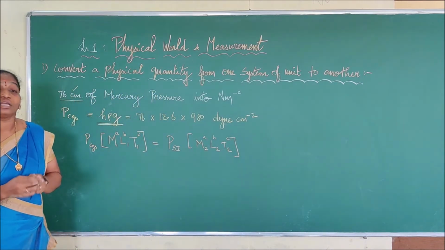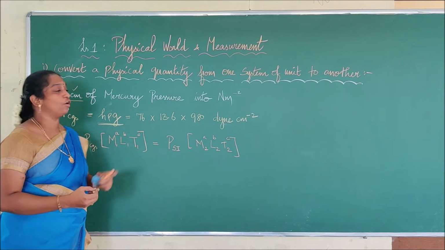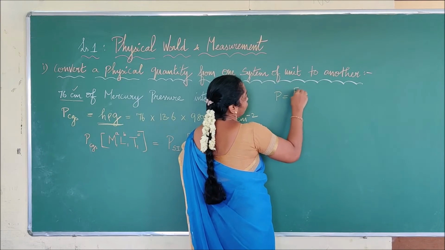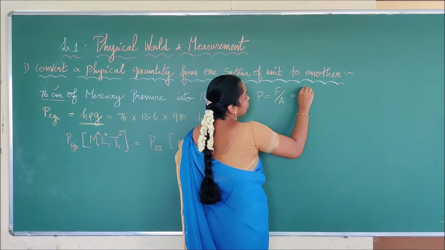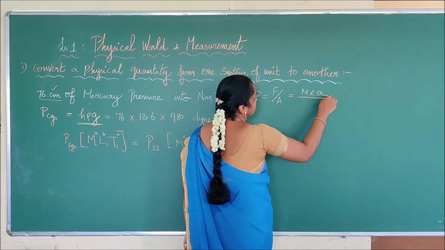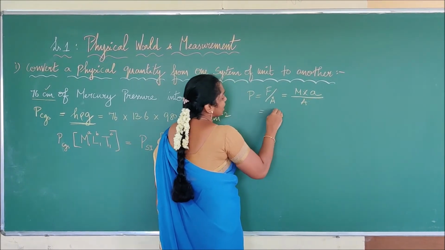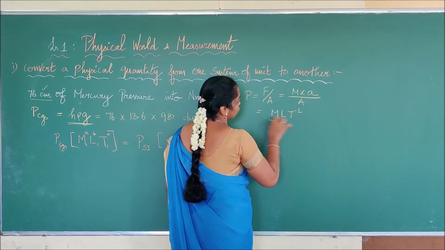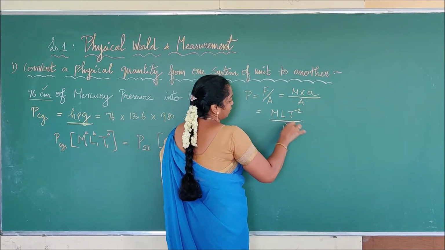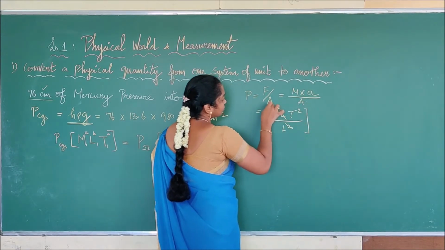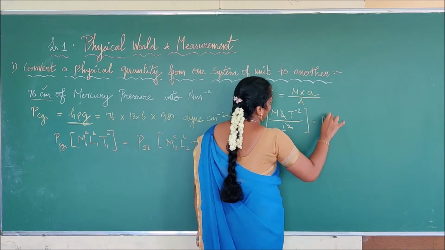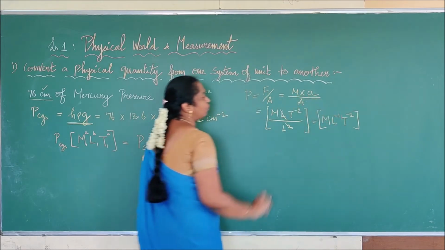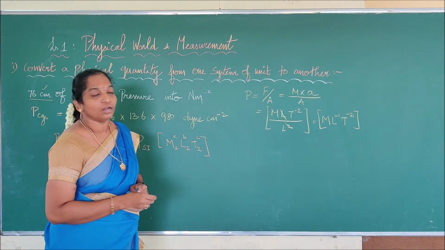So for that we have to calculate the dimensional value for pressure. What is the dimensional value for pressure? Pressure is equal to force by area. Force is equal to what? Mass into acceleration, divided by area. So mass dimension is capital M and acceleration is what? L T power minus 2. And area is what? L square. This gets cancelled. Therefore what? It becomes M L inverse T power minus 2. So that is the dimensional value for pressure.